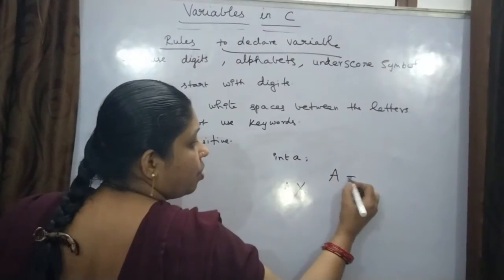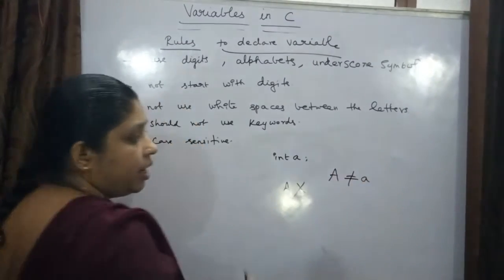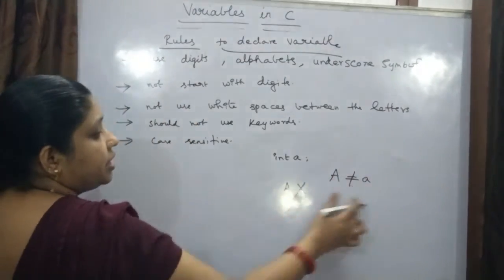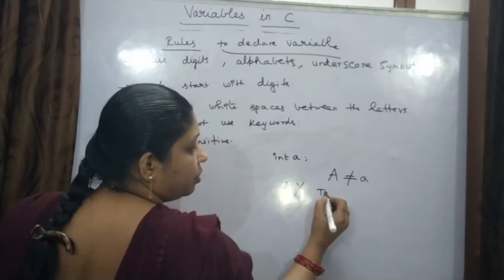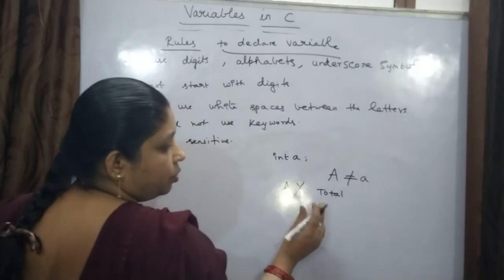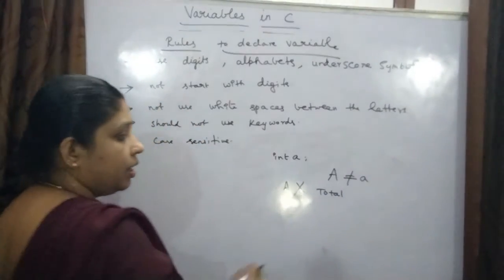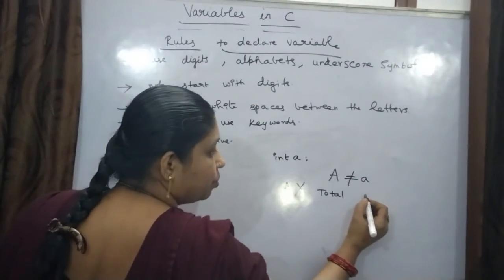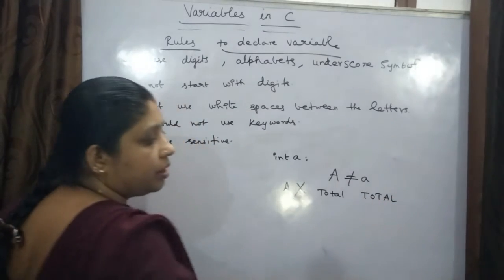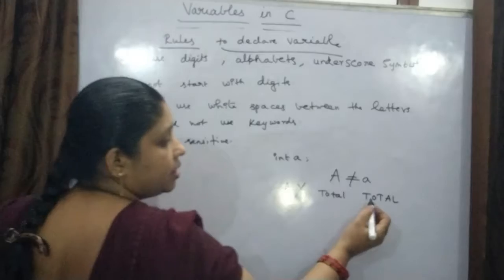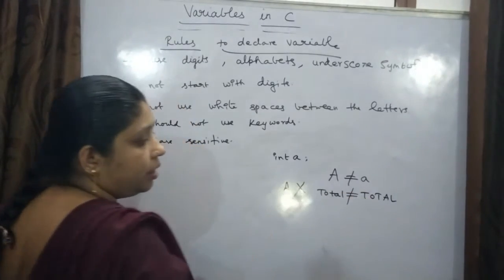A is not equal to small a. This is what case sensitive means. For example, you have declared a variable total, and in the program if you use Total, it is not equal.